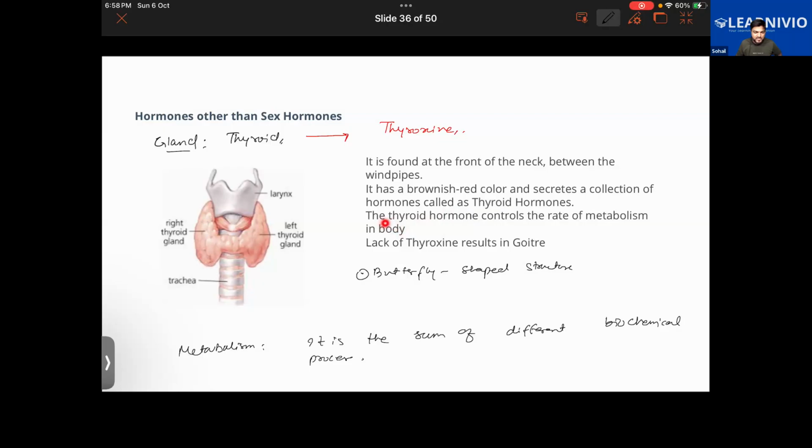Another important thing to be discussed here is that for the thyroid gland to secrete thyroxine, it requires sodium and it requires iodine. And from where will it get these two minerals? From food. So from what kind of food do we get sodium and iodine?